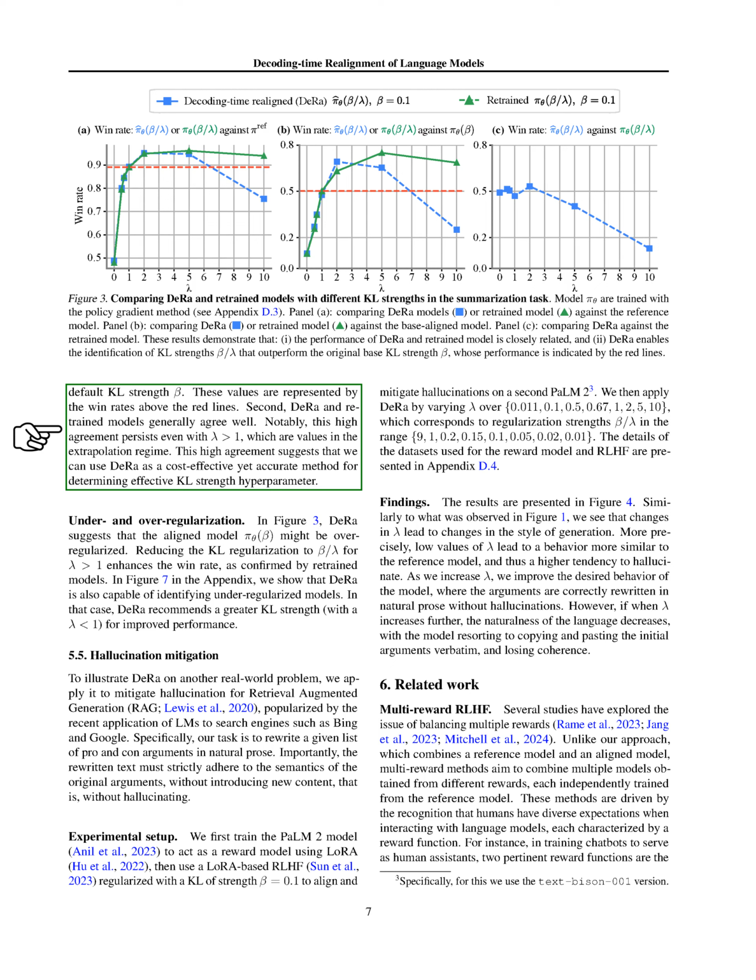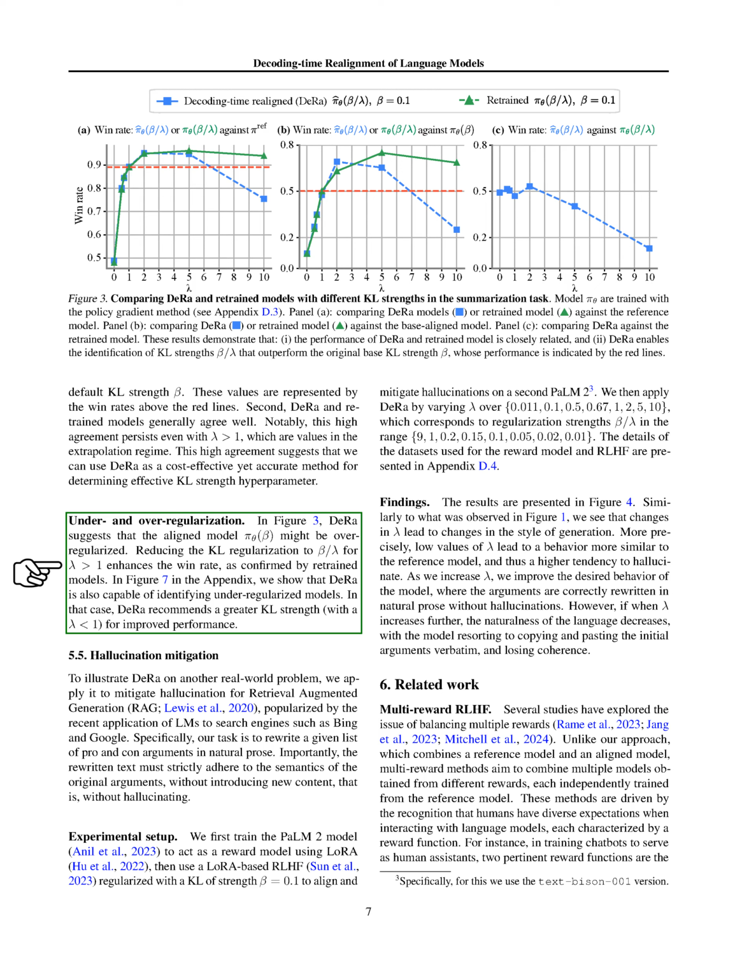Section. Under and over regularization. We've observed that our model, which we'll call DeRa, can identify when it's been given too much or too little regularization. In one instance, we noticed that DeRa seemed to be working too strictly under its rules. By reducing the strictness of these rules, specifically by adjusting the KL regularization to a smaller fraction for values greater than 1, we saw an improvement in performance. This was confirmed when we retrained models with this adjustment.